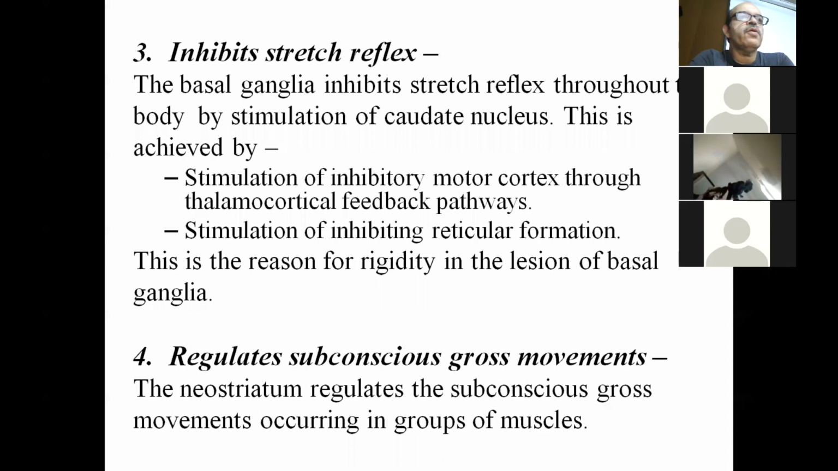Now, regulation of subconscious gross movements. The neostriatum regulates the subconscious gross movements occurring in the group of muscles because the main output is through neostriatum. Neostriatum through thalamus controls the motor cortex, and the motor cortex sends the impulses for making movements through the descending tract, that is pyramidal tract.